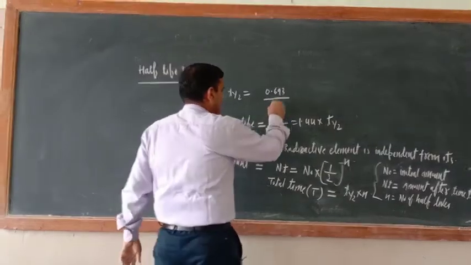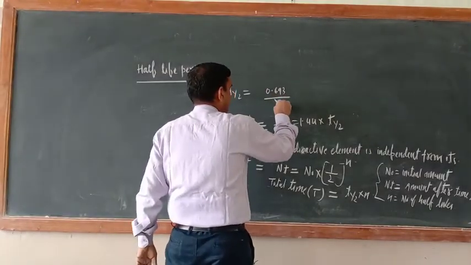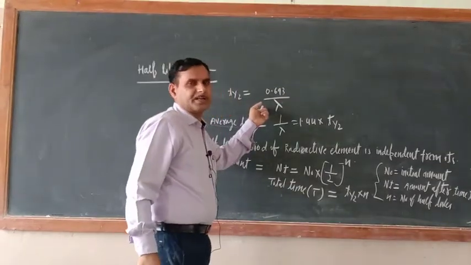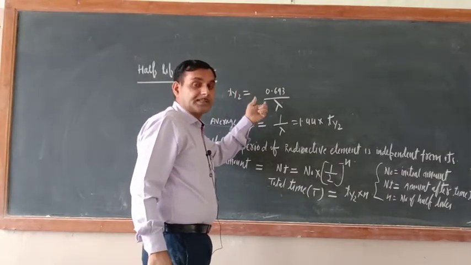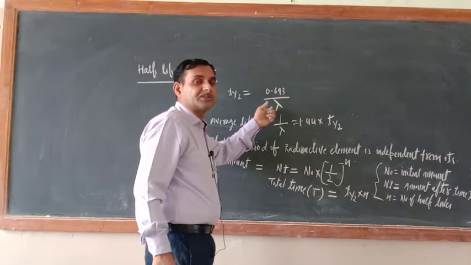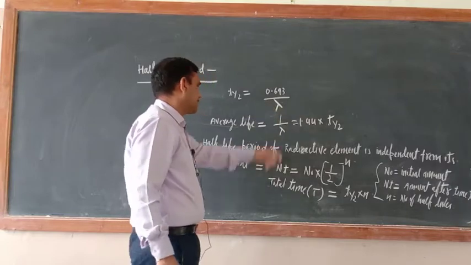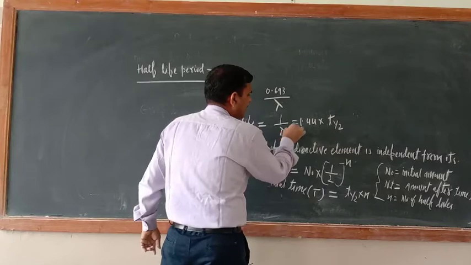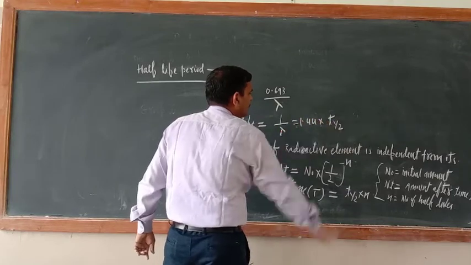What is the meaning of lambda? This is the rate constant for the radioactive substance. For the usual substance, you put K. For the radioactive substance, rate constant is represented by lambda. Average life equals 1 by lambda equals 1.44 into T half.